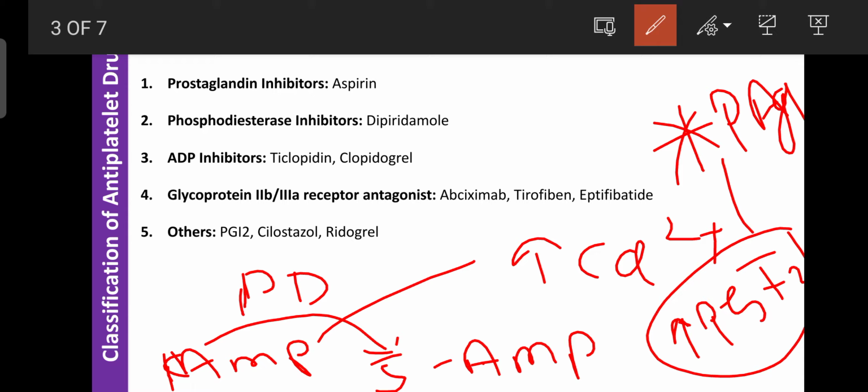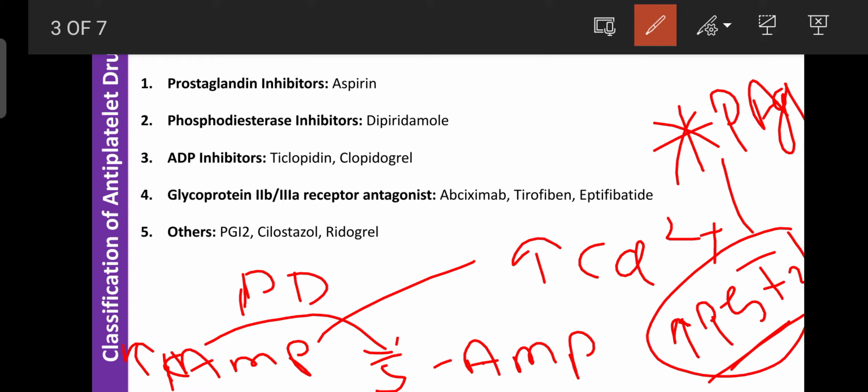And this prostacyclin activity or synthesis increases under the influence of cyclic AMP. So as the cyclic AMP concentration increases inside the blood vessels or in the tissues, the prostaglandin I2 synthesis increases, and then this prostaglandin I2 can inhibit unnecessary platelet adhesion or platelet aggregation.